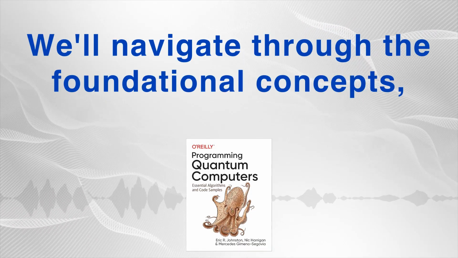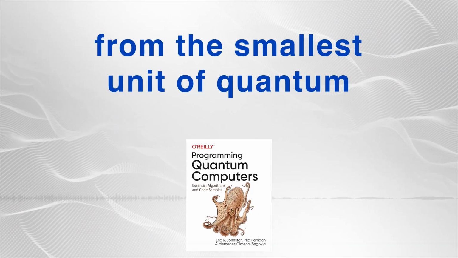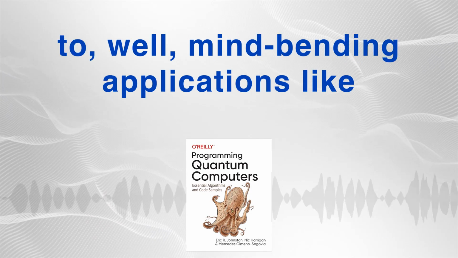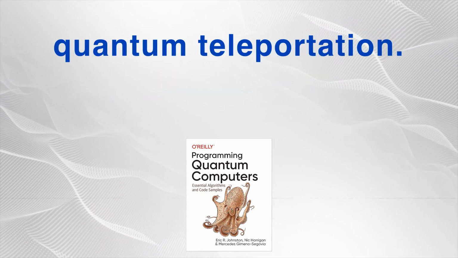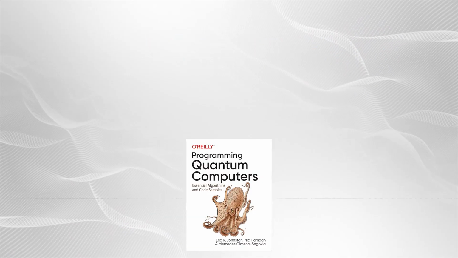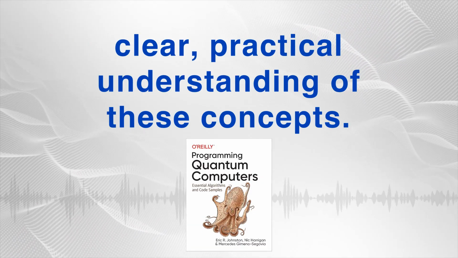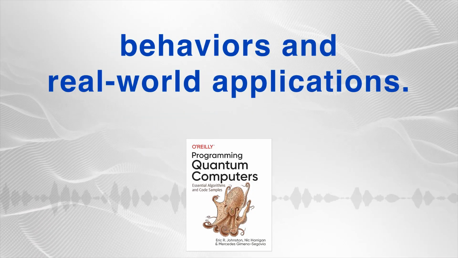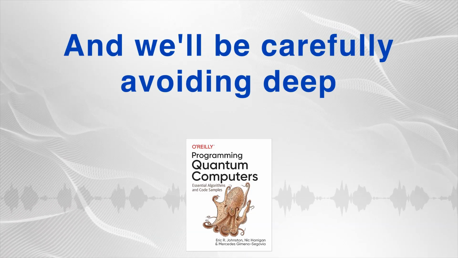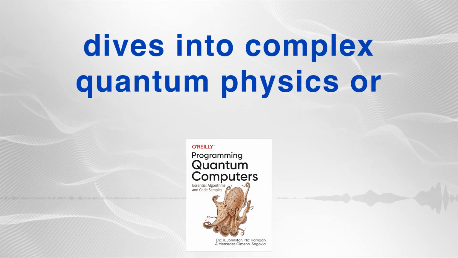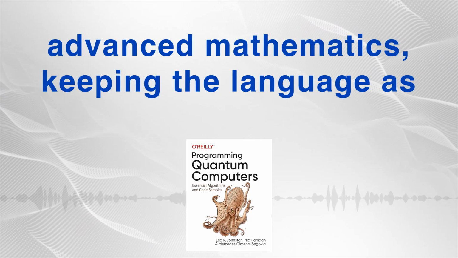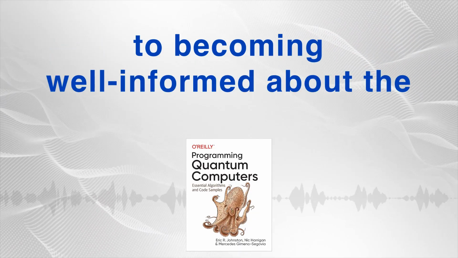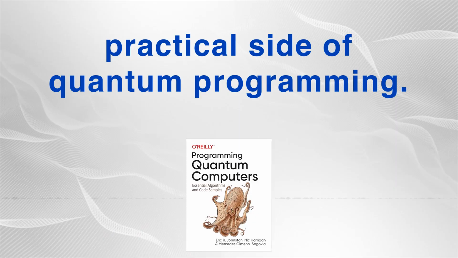This overview is generated by AI, designed to help you quickly grasp the key information. We'll navigate through the foundational concepts, from the smallest unit of quantum information, the qubit, all the way to, well, mind-bending applications like quantum teleportation. That's correct. Our goal is to provide a clear, practical understanding of these concepts. We would focus on the logical behaviors and real-world applications. And we'll be carefully avoiding deep dives into complex quantum physics or advanced mathematics, keeping the language as straightforward as possible. Think of this as your guide to becoming well-informed about the practical side of quantum programming.